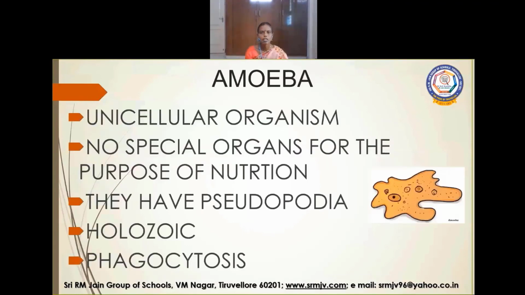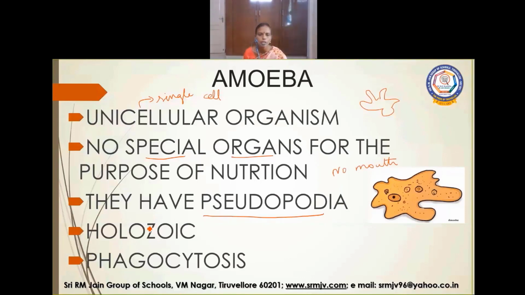Now let us see nutrition in amoeba. Amoeba is a unicellular organism. It is made up of a single cell. So you can easily draw the structure of amoeba. It does not have any definite shape. No special organ for the purpose of nutrition. They have pseudopodia. Amoeba don't have a mouth.